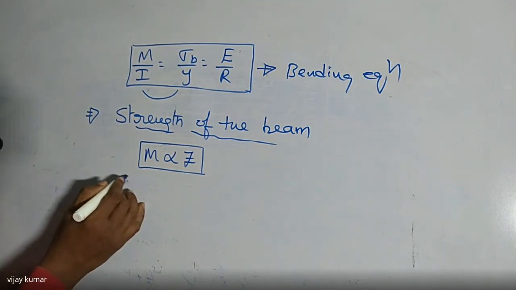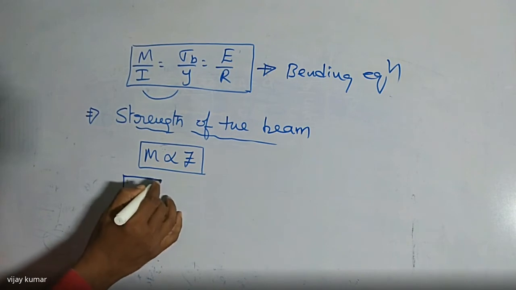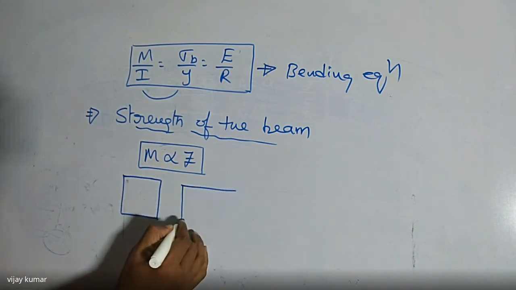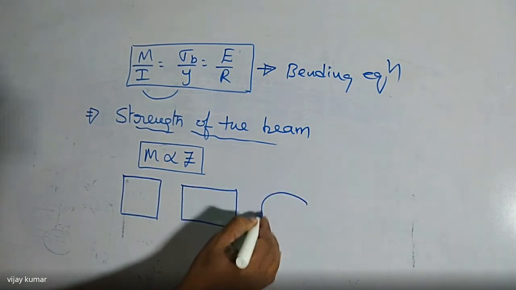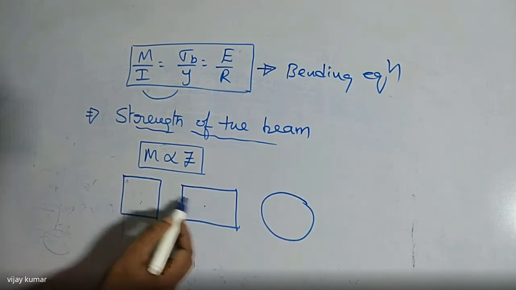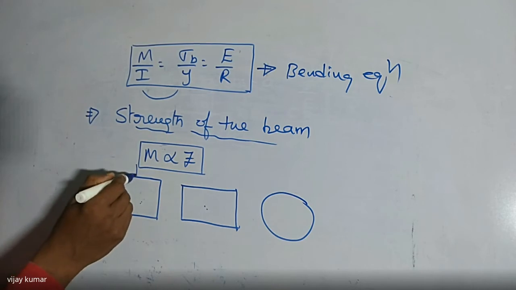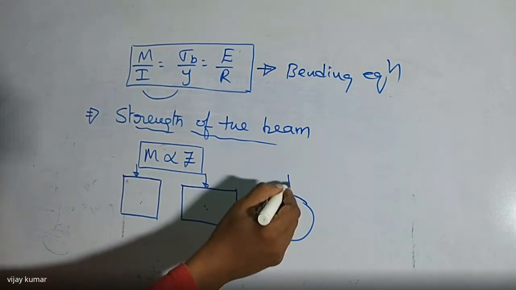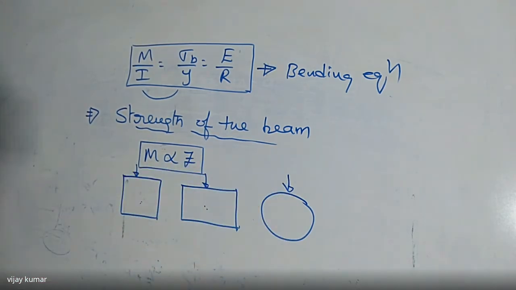For example, I am taking a square cross section, a rectangular cross section, and a circular cross section of the beam. I am taking three beams. All are made of the same material. All are subject to the same amount of load here.